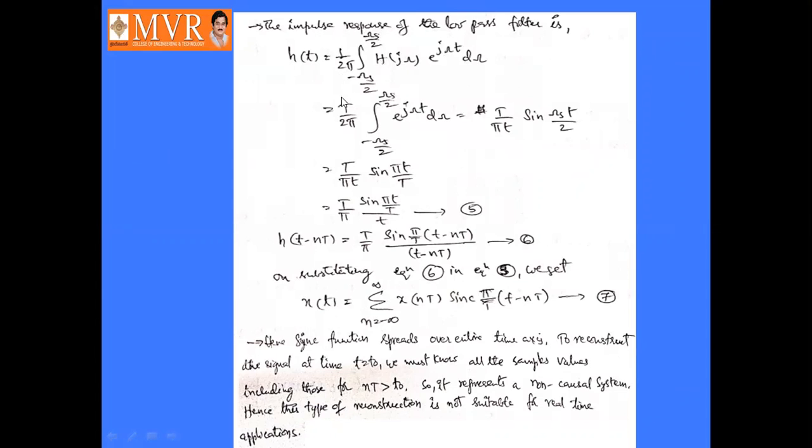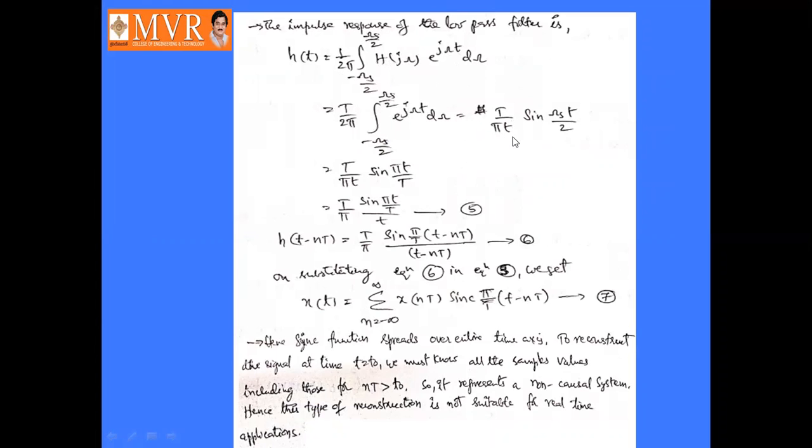Or we can write this as T by 2 pi into the integral from minus omega s by 2 to omega s by 2 of e power j omega t d omega. Why? Because H of j omega value is capital T during this interval. That's why we can replace H of j omega by T. So T is constant, that's why we can extract it outside.